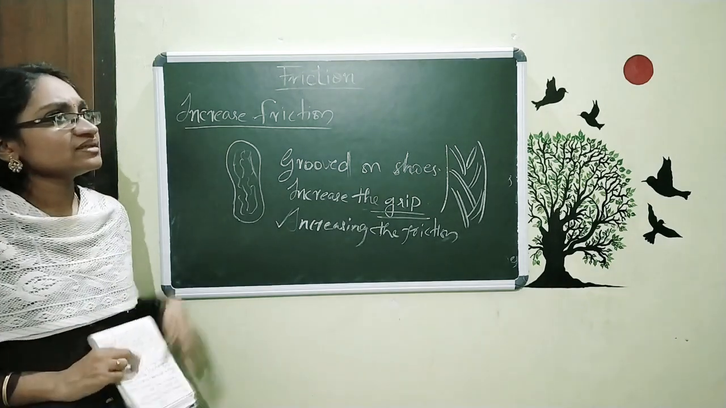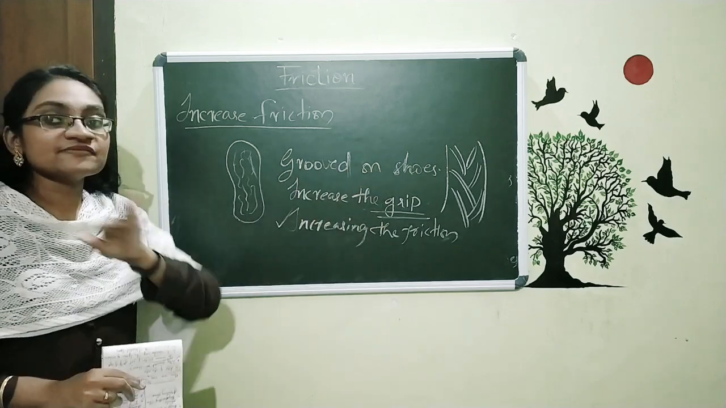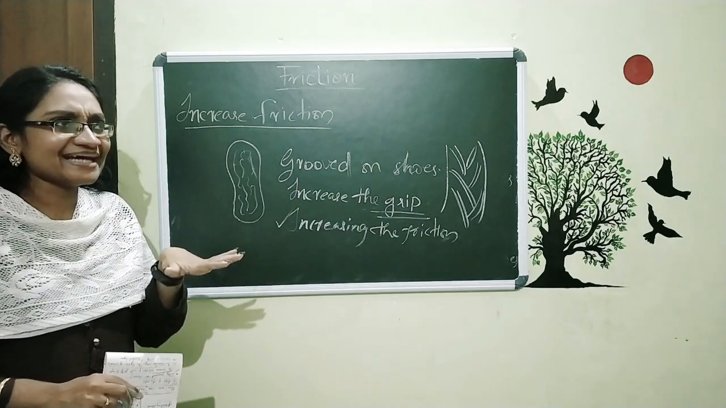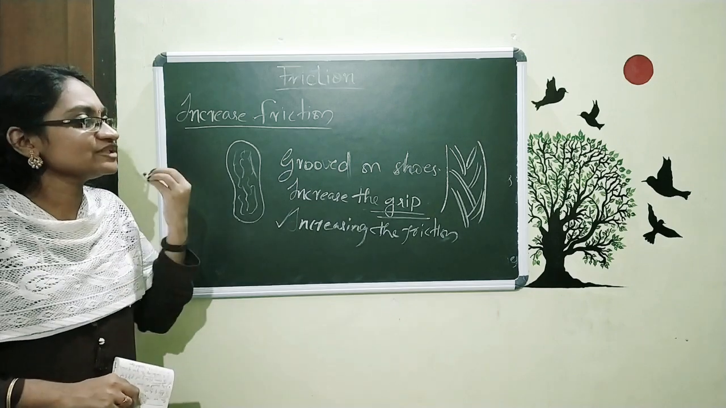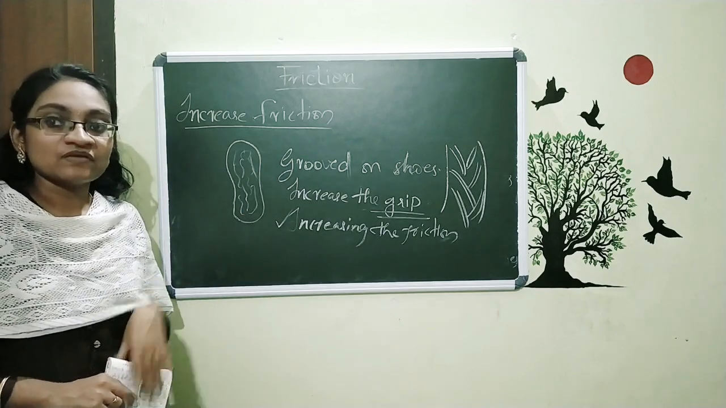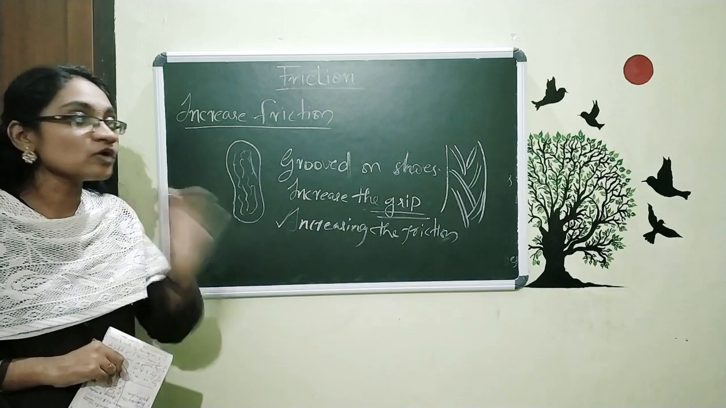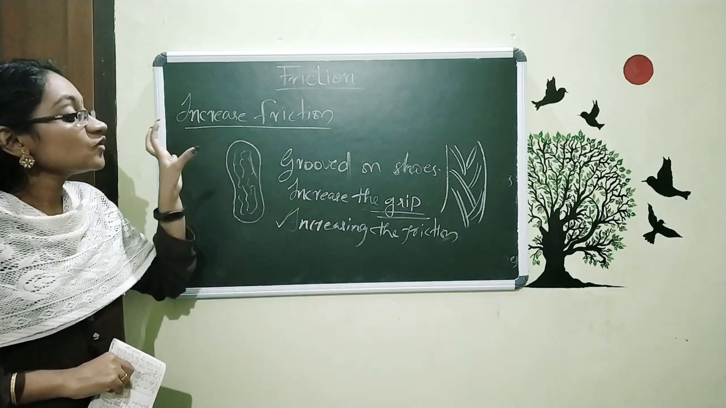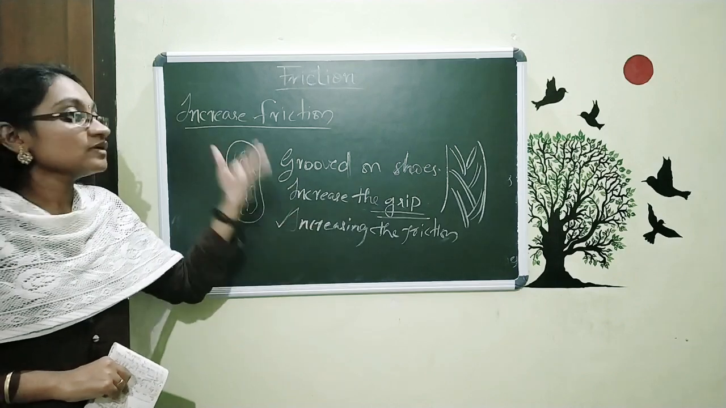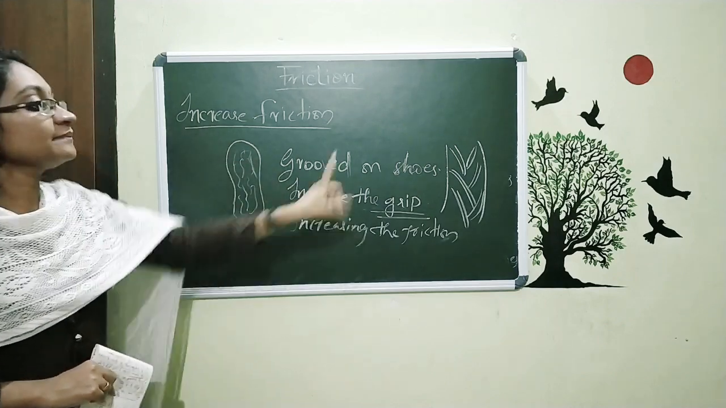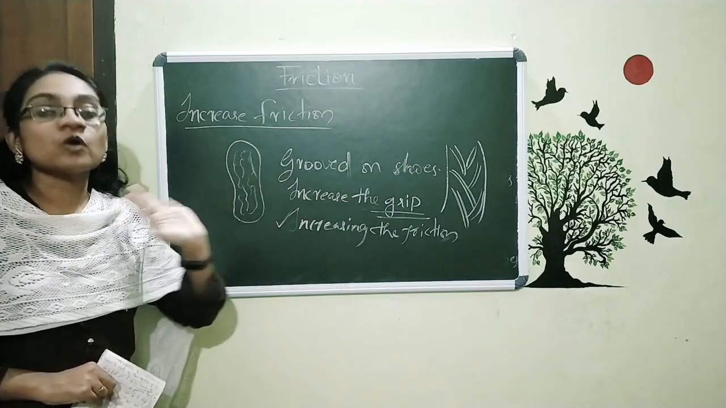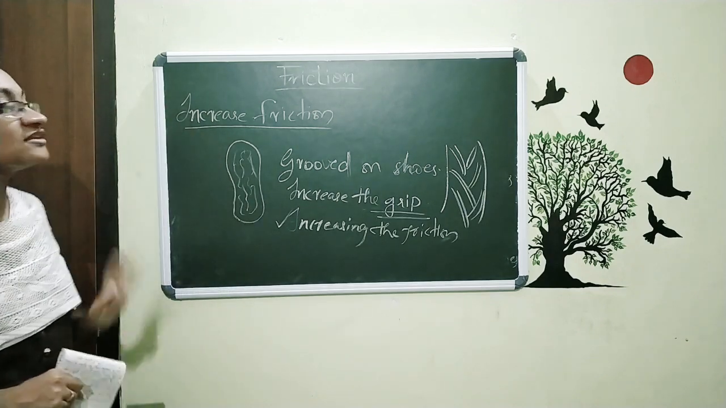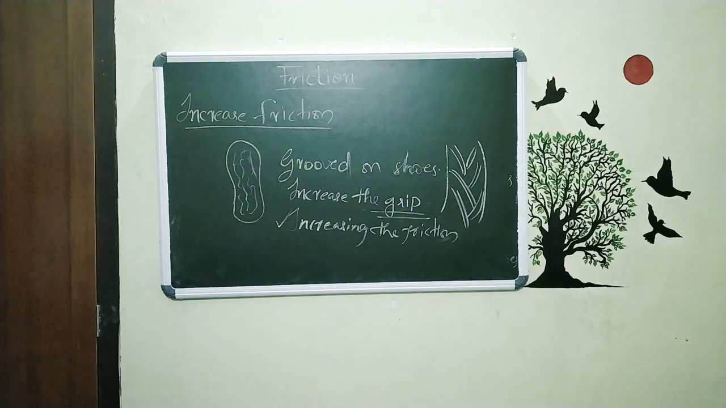And just think, when our tire is very smooth and the surface is also very smooth, like a tiled floor and a very smooth tire, what will happen? When we apply the brake, it will not stop properly and it will continuously move. So for proper grip, we increase the friction by adding certain types of grooves on the tires and shoes. This is the first method.